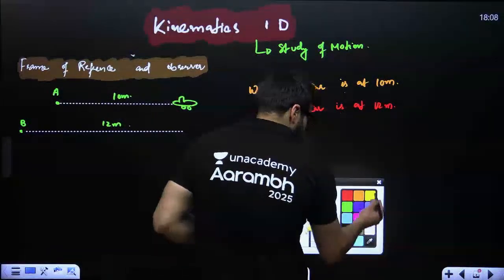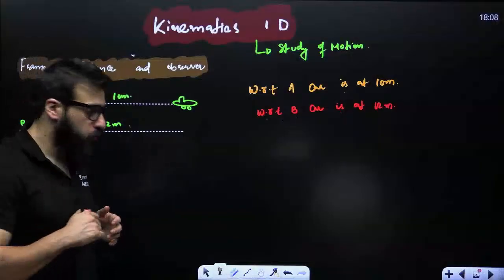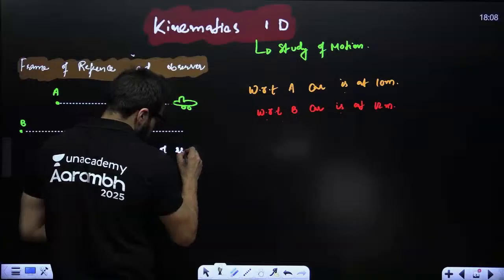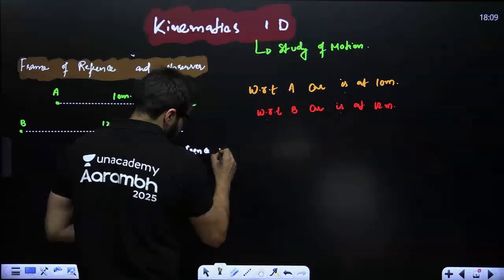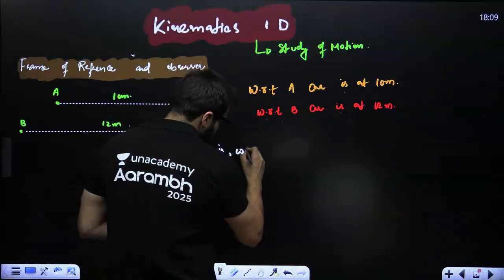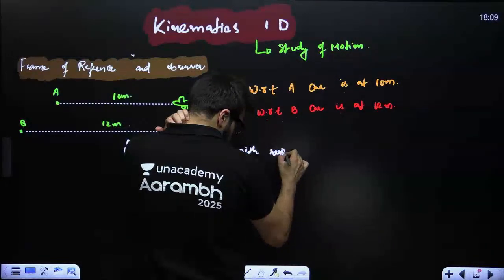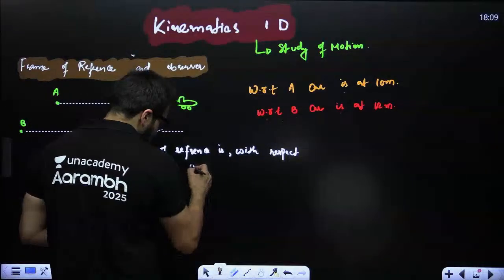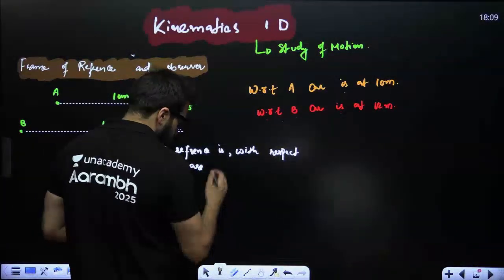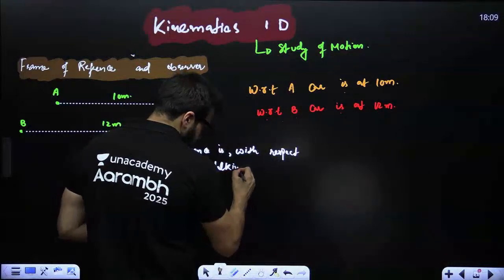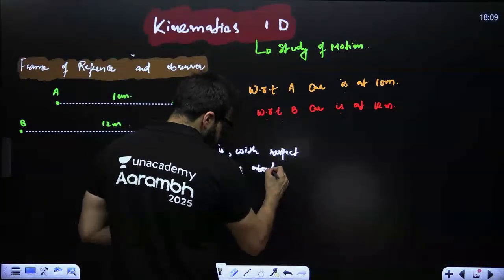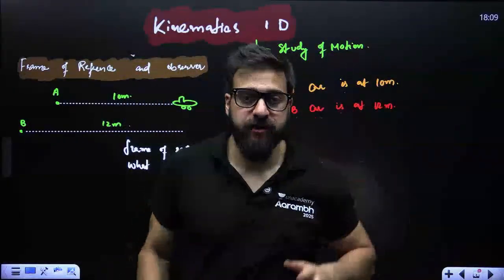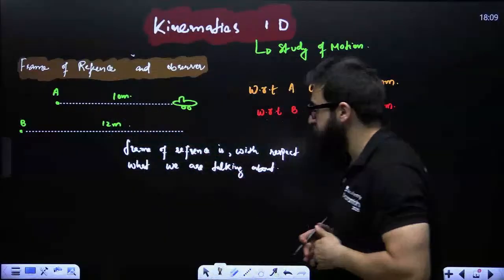Frame of reference is with respect to what we are talking about or observing, with respect to which point we are defining the position, velocity, whatever it may be. That is called the frame of reference.